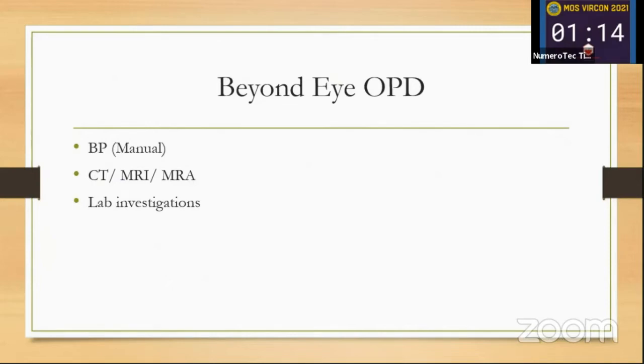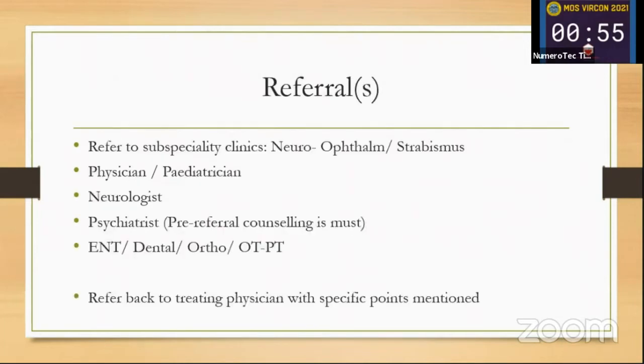Sometimes, as we thought, simply testing blood pressure, blood sugar level, and hemoglobin level may do good in such patients, and we need to go beyond ophthalmology slightly, the basic job of a physician which we can do. Special investigations like CT, MRI, MRA may be done in consultation with the physician. We need to have a multidisciplinary approach while treating such patients, and we may not do all the job ourselves, so other faculties may sometimes need to be involved.